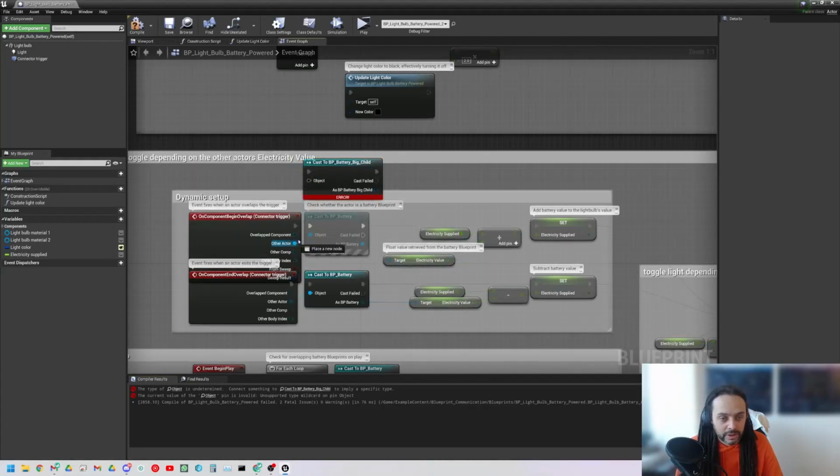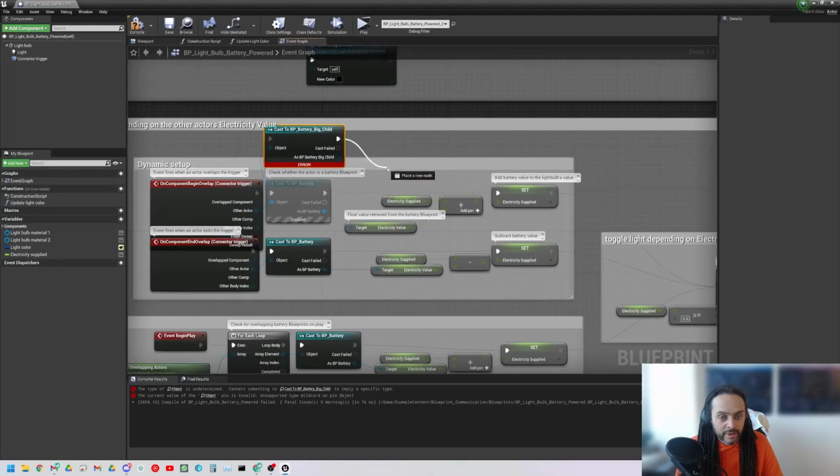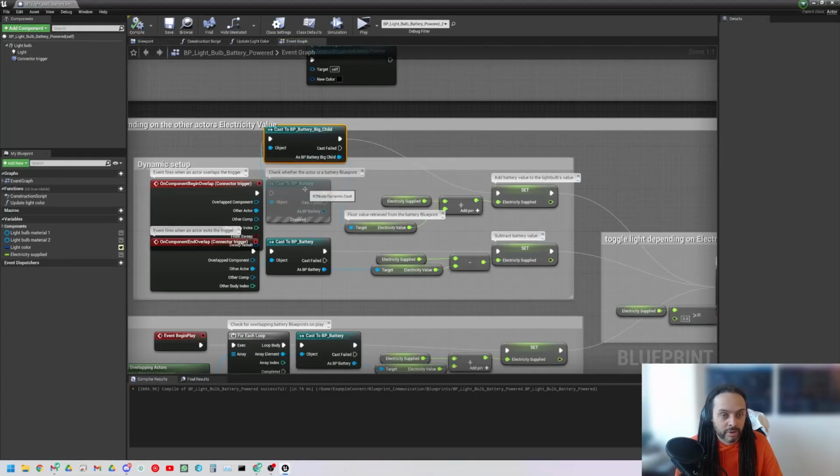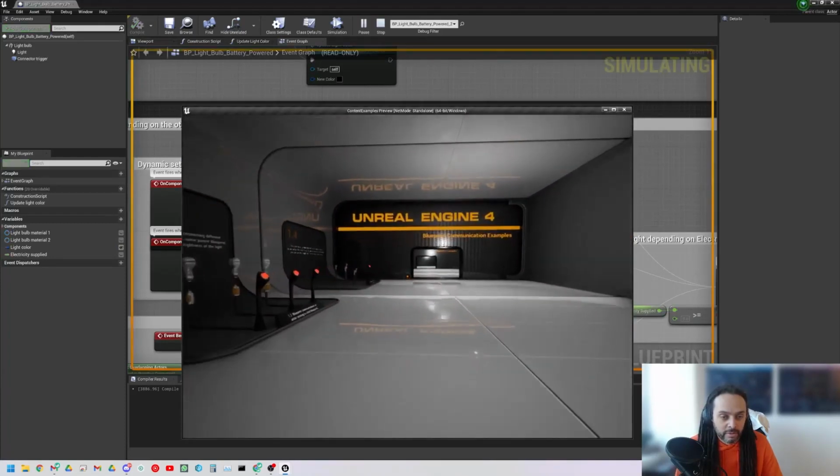I'm going to lift this, connect it here, so we'll check, is this other actor a large battery? If it is, then we're going to continue on with the function here. Something I've got to be careful though is I'll also need to connect this up here because I need the electricity value of this big battery, not this one, that's all. So that's just disabled for now. Okie dokie, let's see what happens now.